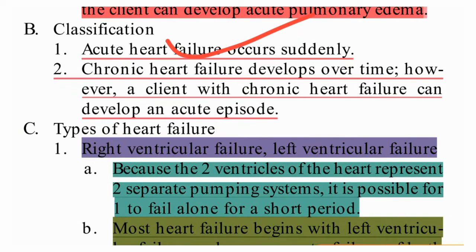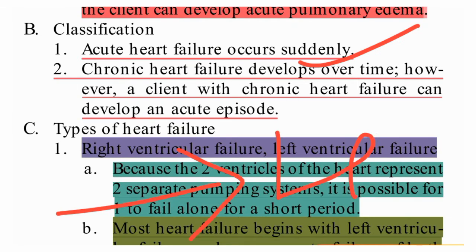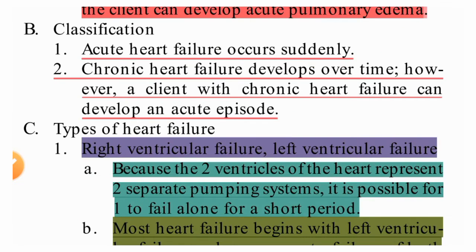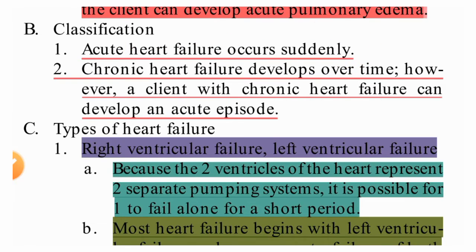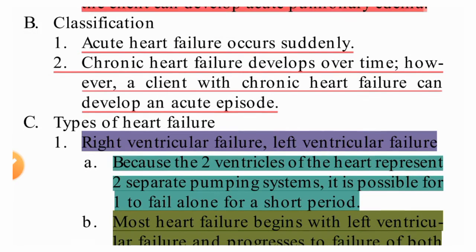Okay, so classification. Acute failure occurs suddenly. If heart failure is acute, that will occur suddenly. Chronic heart failure develops over time, sometimes it will take time. Chronic means it is a long process, slowly it will affect. Acute means it is for a small period and it will occur suddenly.